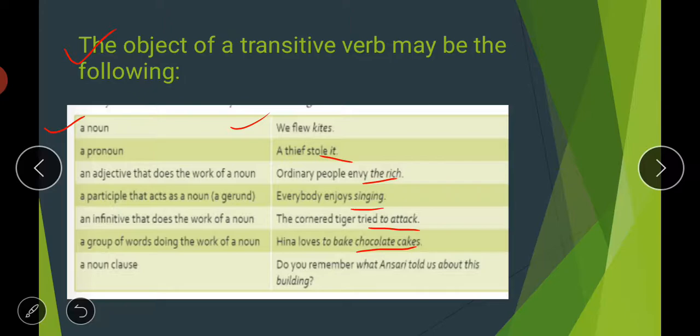Then a noun clause. Do you remember what Ansari told us about this building? So this is again your noun clause. Like this, the object of a transitive verb may be a noun or a pronoun, or an adjective working like a noun, or a participle or gerund acting like a noun, or a group of words working like a noun, or a noun clause. So anything can be the object of a transitive verb. I hope it is clear to you. Let us move to the next one.